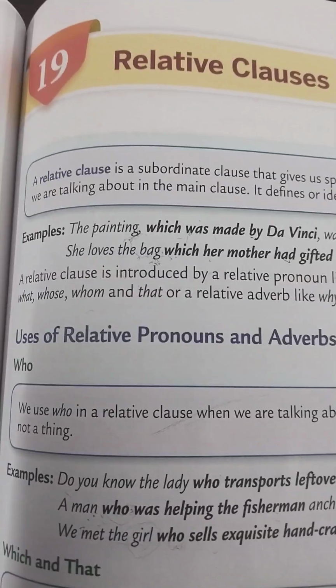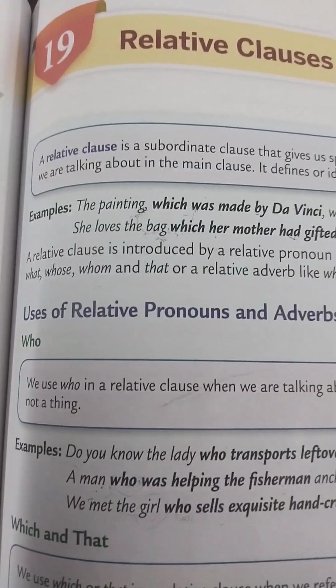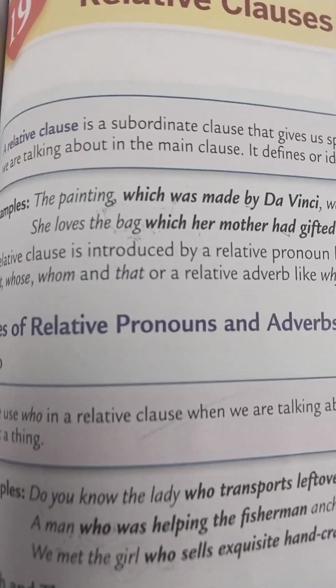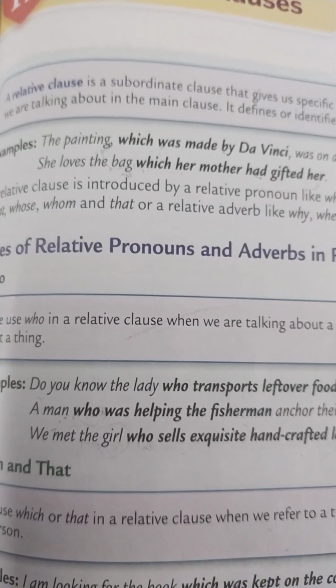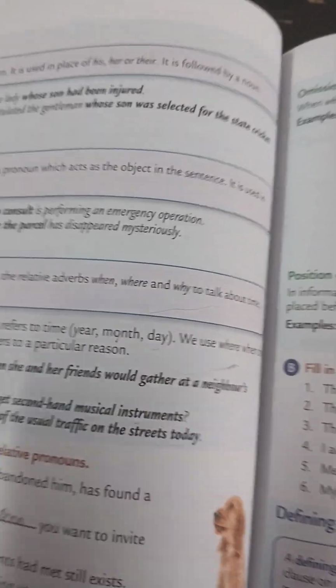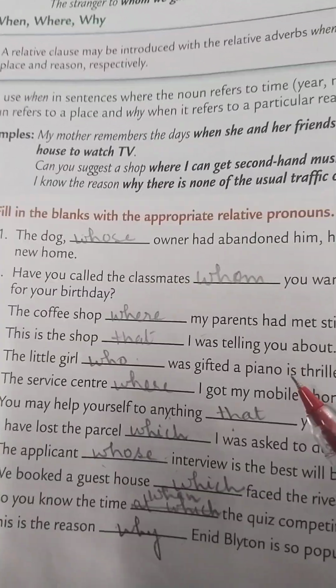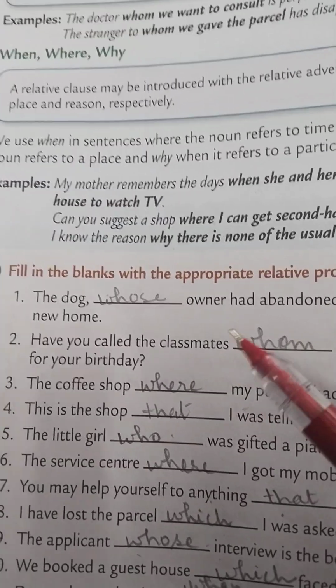Now, children, as we were doing the 19th chapter of English grammar, relative clauses, today we will continue with that. In my previous video, I told you what a relative clause is, and then I told you about the uses of relative pronouns and adverbs in relative clauses. Then we did some questions. I gave you some questions as homework, so we will discuss those questions today, and then we will study further.